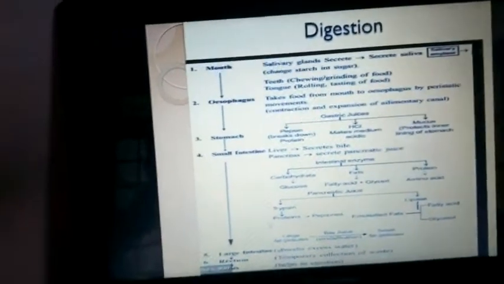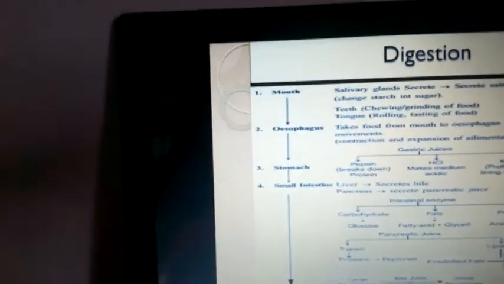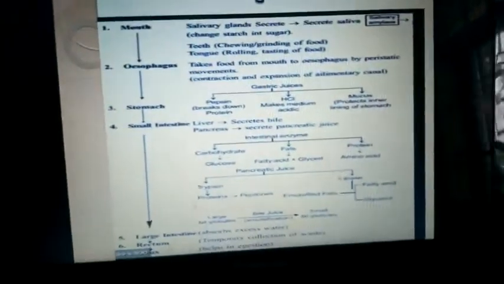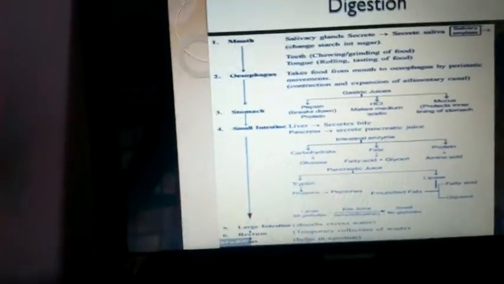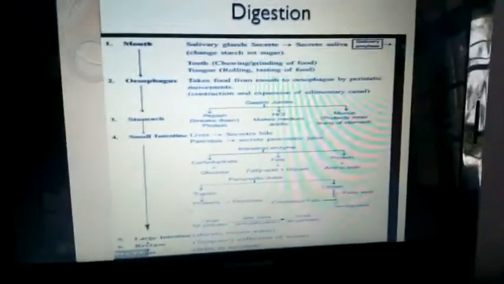And then the length of the small intestine is 6 meter, and the length of the large intestine is 1.5 meter. As the food moves, there are thumb-like projected structures known as villi, which have small pores on the top of the structure, which absorb the rest of the water, materials, and proteins, minerals which are required by the body and used. And the food is then sent to the rectum, where when the sphincter is open, it gets excreted out by the anus.